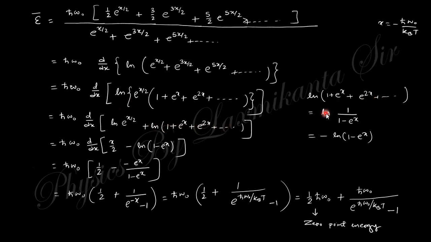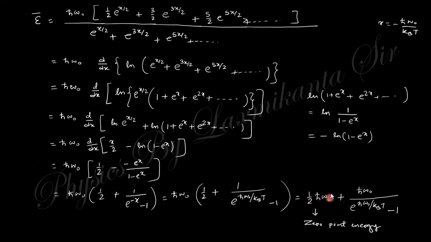The sum of this infinite GP series is a divided by 1 minus r. Here a is 1, and 1 minus r means e to the power x. Multiply by e to the power x, and you will obtain this. If you interchange these things and take the derivative, you will obtain this, and if you put the value of x, because x is taken as minus h cross omega naught by kBT, you will obtain this.